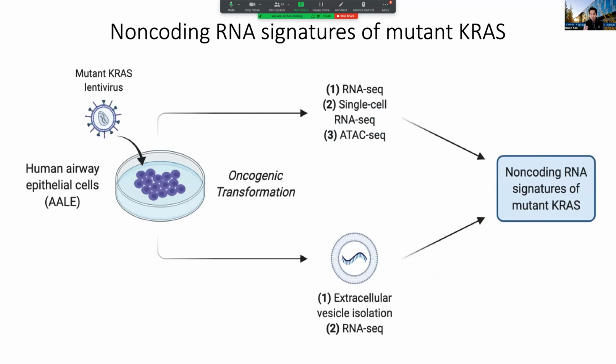And so what we did was we initially did this very simple experiment in a dish where we take lung cells, we introduce mutations in RAS, and then we do RNA sequencing to identify all of these non-coding RNAs. And in particular, we wanted to really look at the vesicles that are being released from these cells that are also releasing this non-coding RNA information so that we could identify these non-coding RNA signatures of mutant RAS.